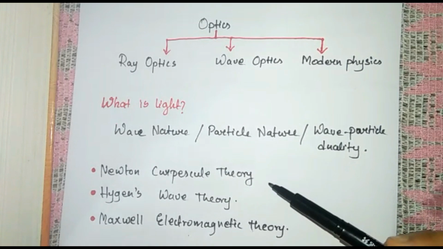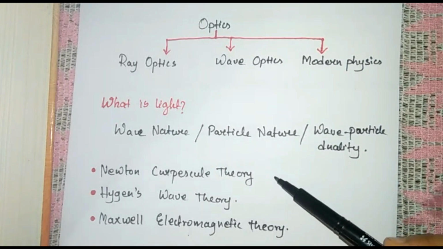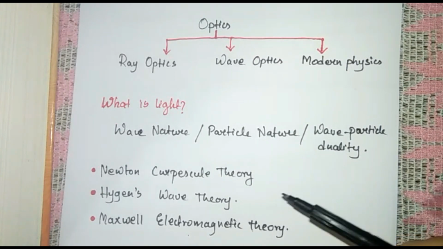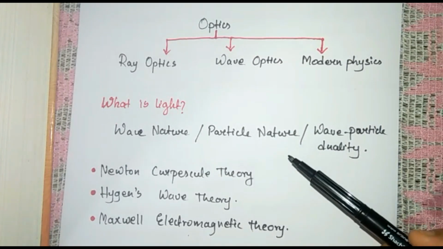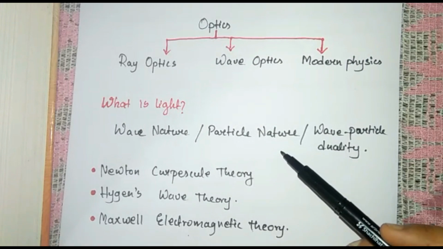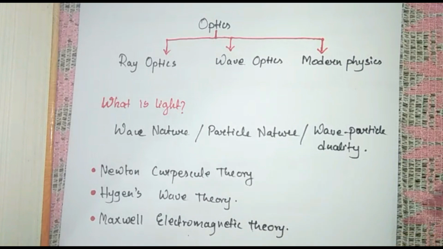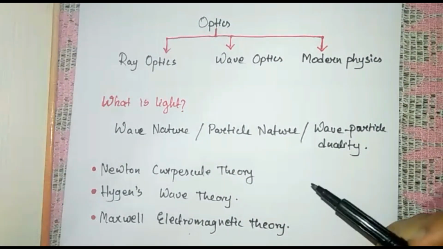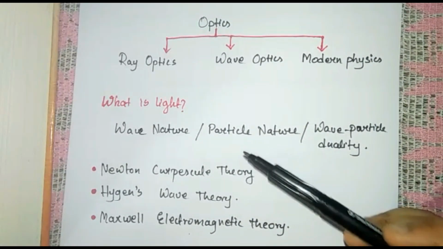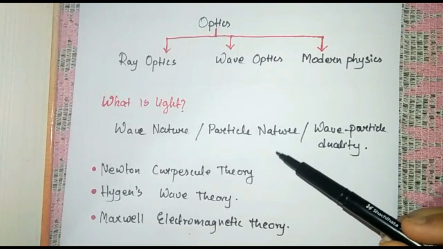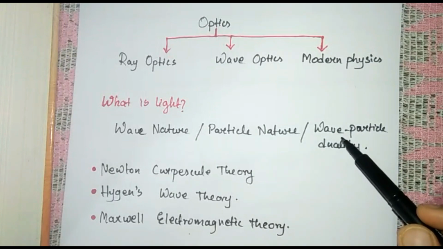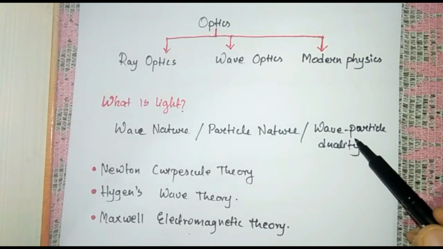Here we are not studying the basic things like in our primary classes, where we studied that light is a ray of energy. Now we are studying in advanced mode, where we will study the nature of light, that is whether it is wave nature or particle nature or carrying both characteristics of wave and particle.